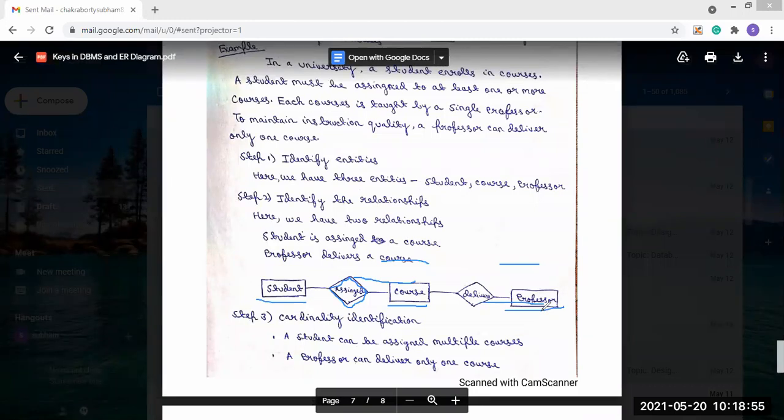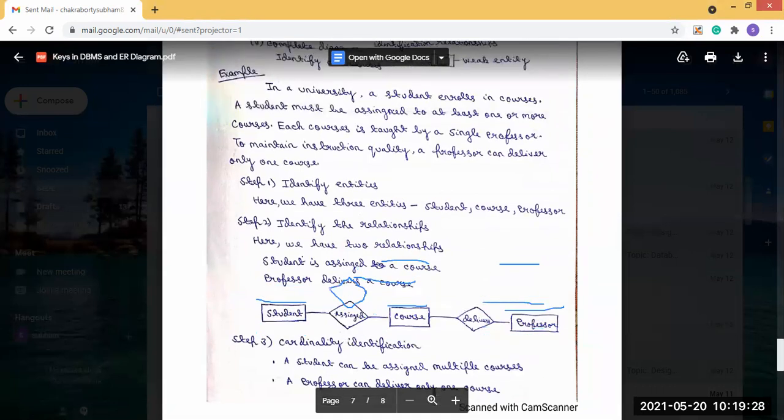But it should be in a meaningful format, this should be kept in mind. So I have done that student is assigned to the course and professor delivers the course as the relationships. After that, we have to find the cardinality identification. Now already in this problem, it is stated that a student is assigned at least one or more courses. A student can be assigned to multiple courses. So that means a 1 to M relationship.